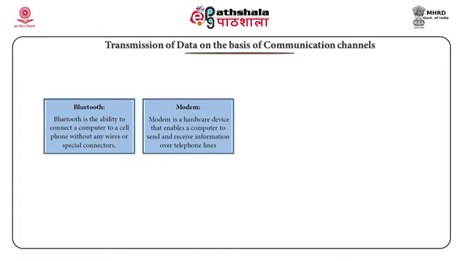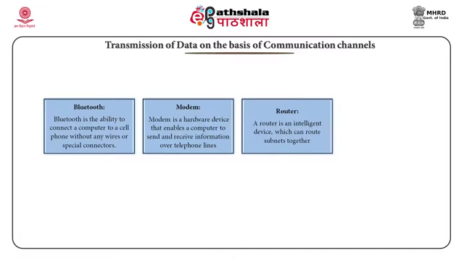Modem. A modem is the hardware device that enables a computer to convey information over a telephone line by converting the digital data made by the computer into a signal used on phone lines and then reconverting it at the receiving end. Router. A router is a smart device that can direct subnets jointly. Routers are also used to transfer data across the world.